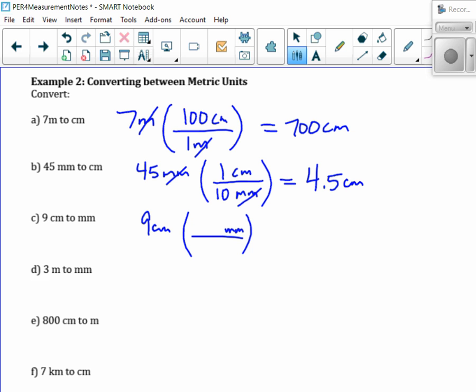Nobody can tell me? 10 millimeters is 1 centimeter. Yeah? So the centimeters cancel, so I got 90 millimeters. Okay, you guys want to finish the rest?